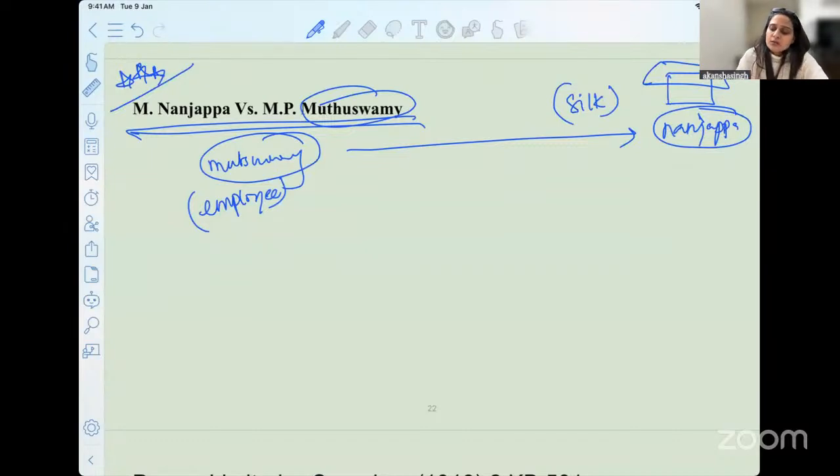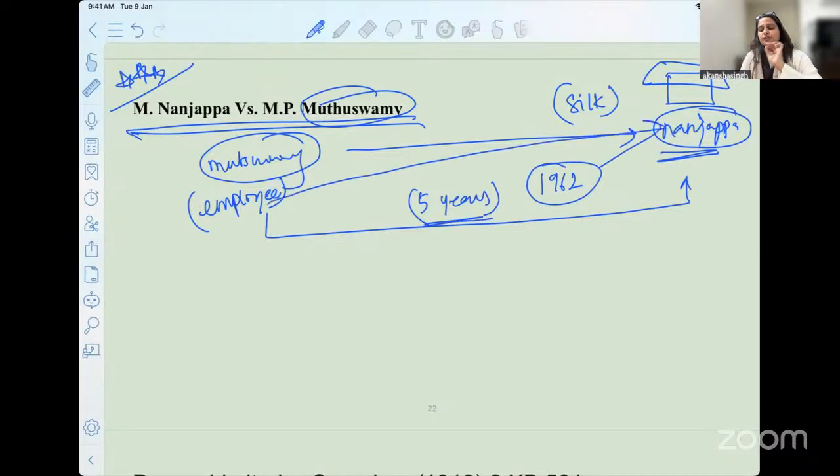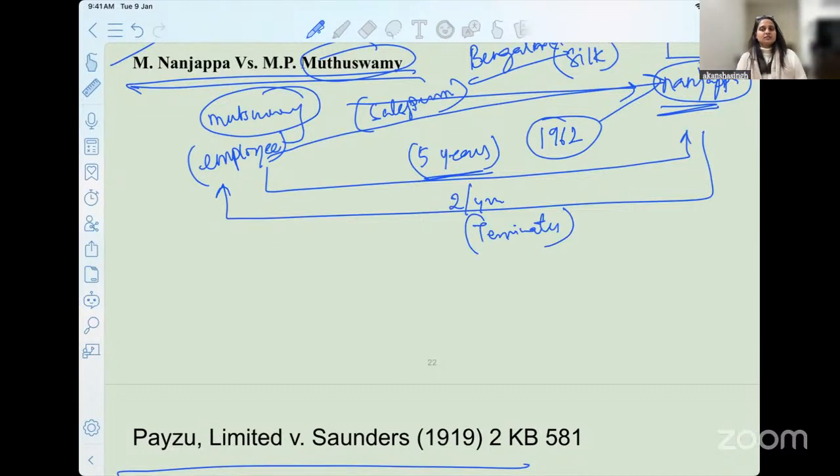Nanjappa had a shop. He employs this employee and says, you have to work with me for 5 years from 1962. For 5 years you are under employment with me, and you will be a salesperson in my silk shop. This is happening in Bengaluru. What happens after 2 years itself? Nanjappa terminates the contract of Muthuswamy, doesn't give any notice, doesn't tell him anything.